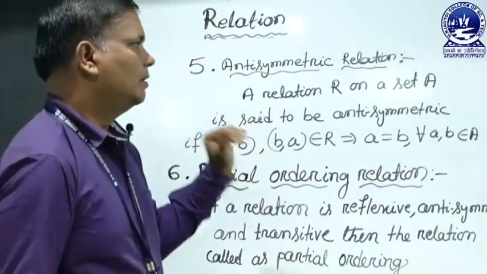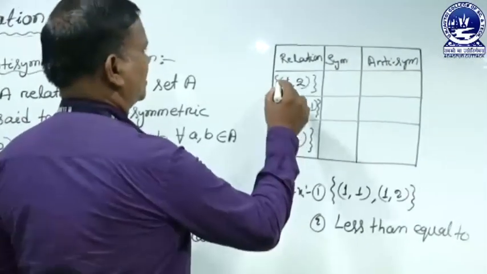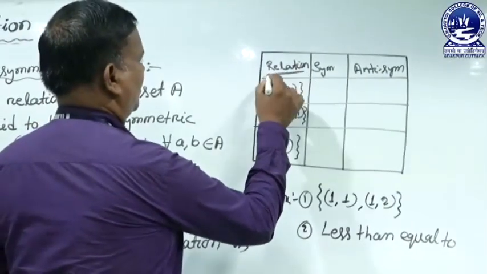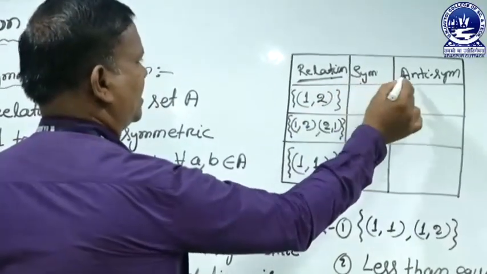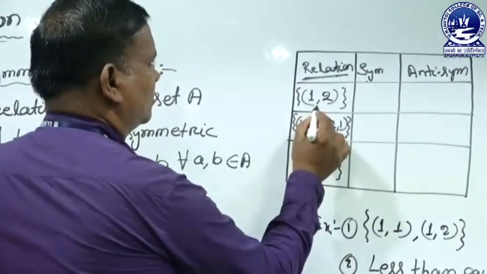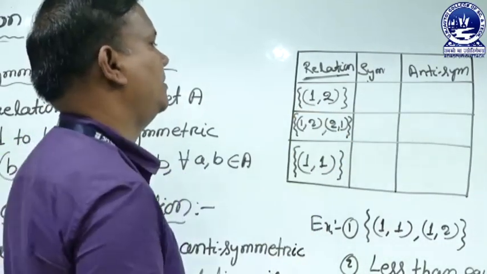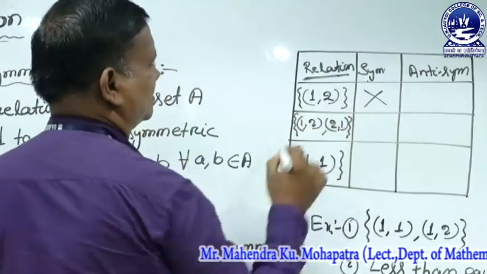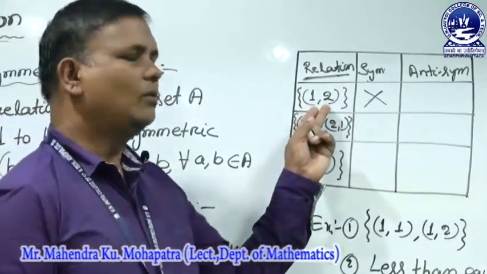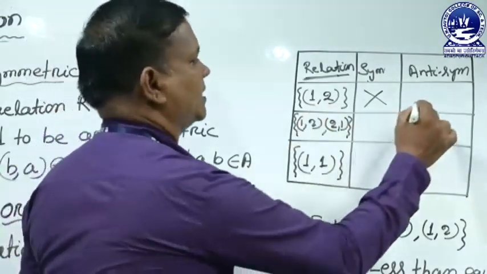For example, suppose this is an example of a relation. This is symmetric, this is antisymmetric. Suppose we have taken (1, 2). (1, 2) is not symmetric because there is no ordered pair (2, 1). But so it is called antisymmetric.